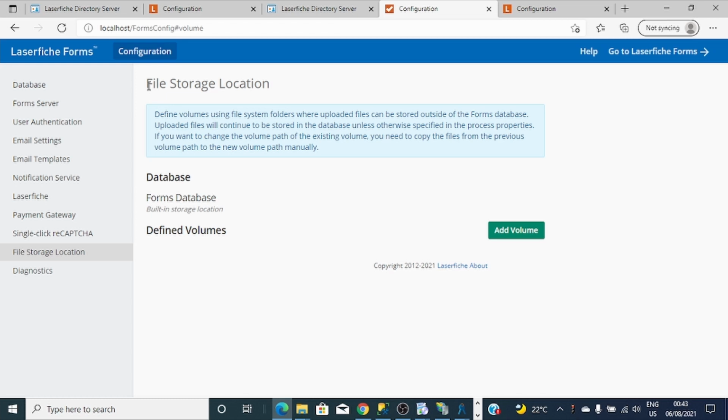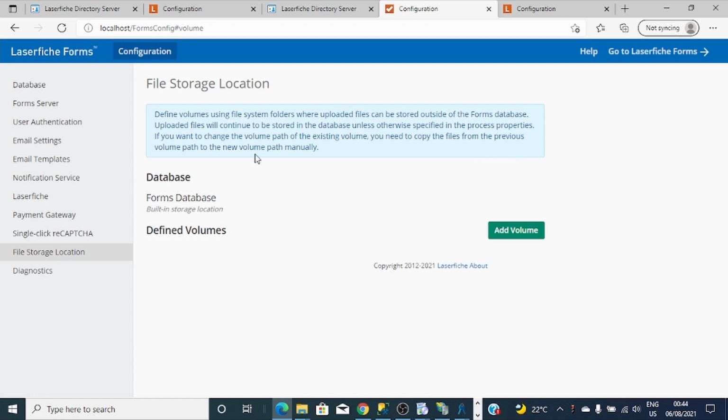If you want Laserfiche Forms to save the attachment files that are attached in Laserfiche forms in a specific volume, you can indicate the path here. If you indicate the path here, it means you have to go to the process tool if you want them saved into a volume instead of in the database, because by default Laserfiche Forms will save the files attached to the forms into the database.